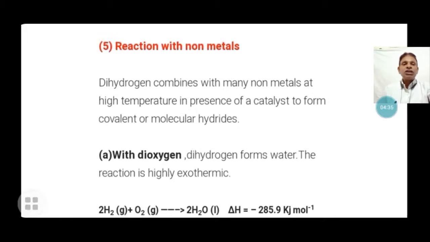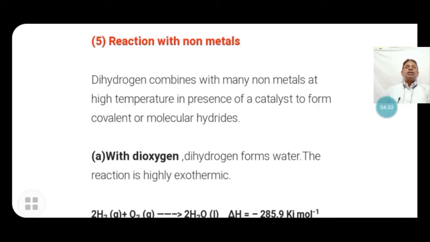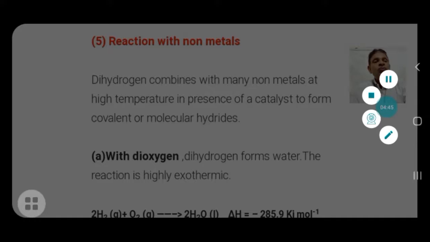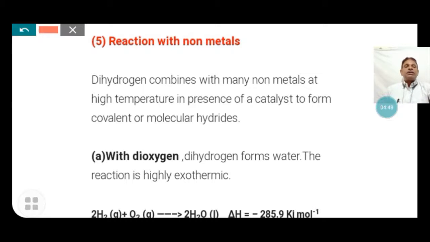Now, reaction with non-metals. Dihydrogen combines with many non-metals at high temperature in the presence of a catalyst to form covalent molecular hydrides. Here, with dioxygen, that is the oxygen molecule, it forms water. This reaction is highly exothermic.